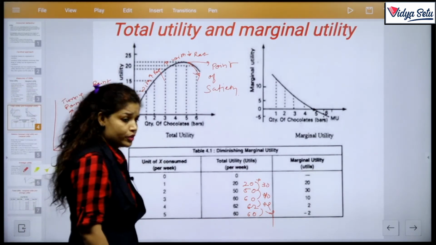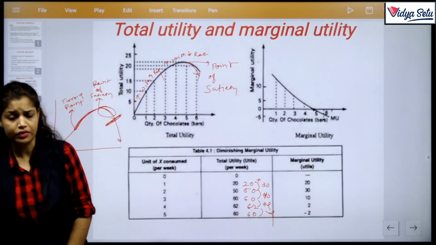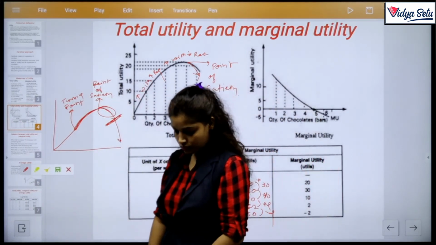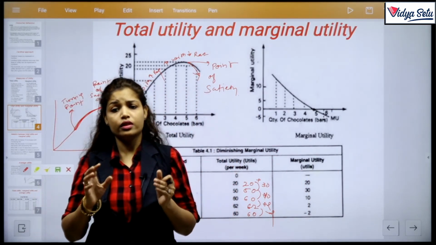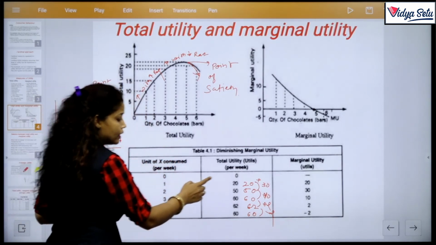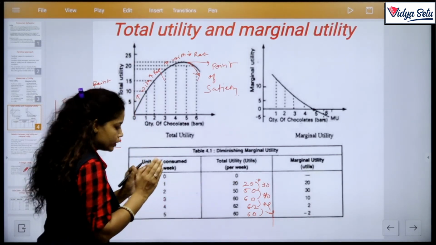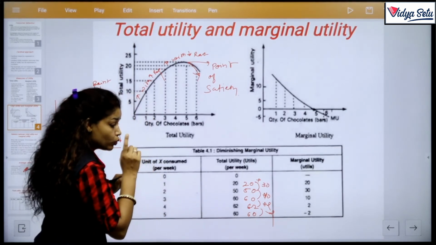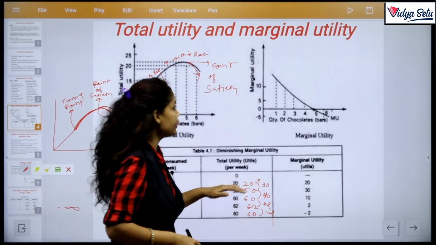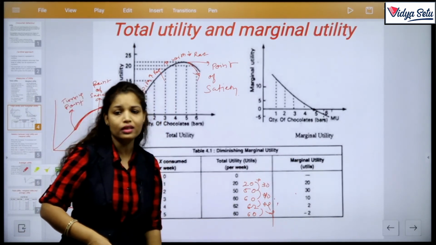Total utility represents the total consumption, or the utility derived from all units of the commodity, whereas marginal utility represents the utility provided by a single unit of the commodity. Like, in the first unit I received 20 utils, and with 2 units I will receive 50. Clear? But the second unit gives me only 30, because 50 minus 20; 20 was already received. The change that came in addition, that is 30, is the marginal utility.